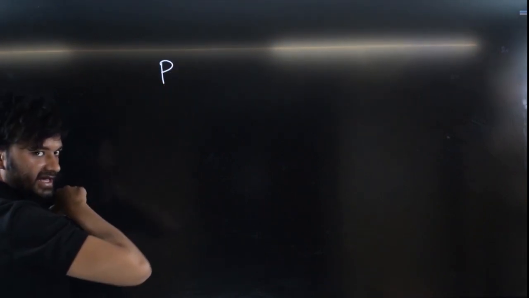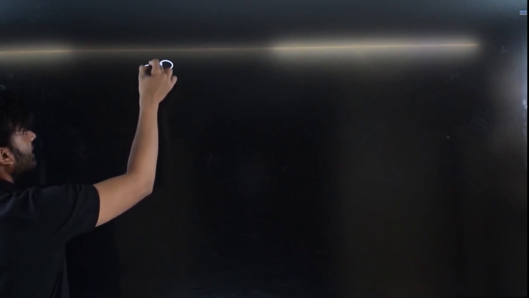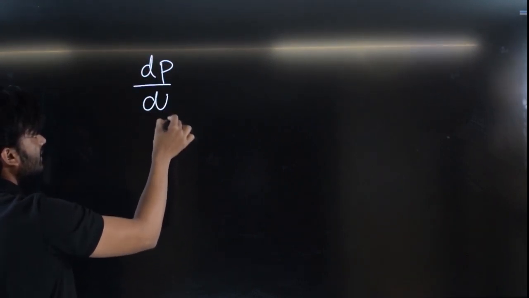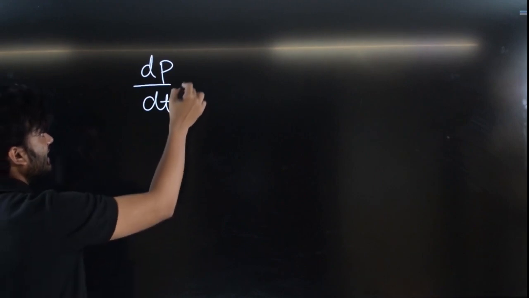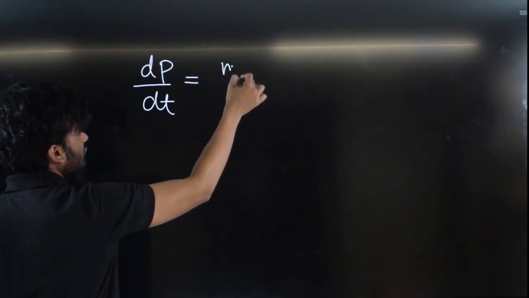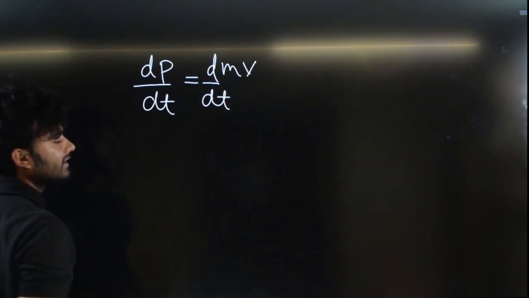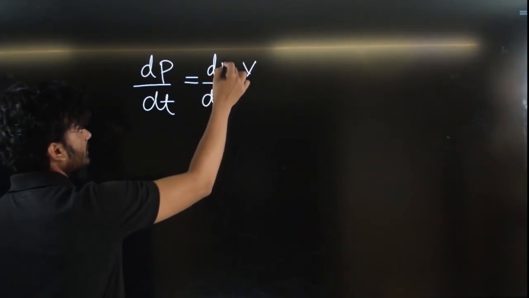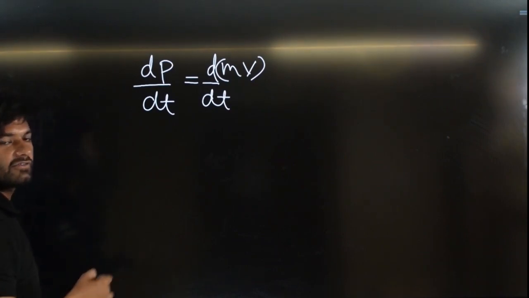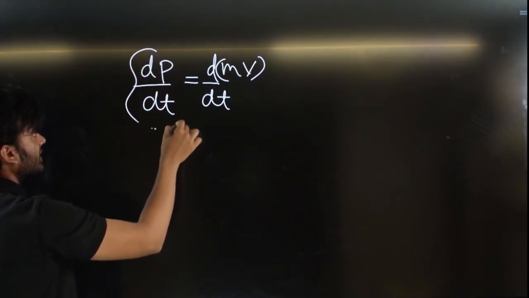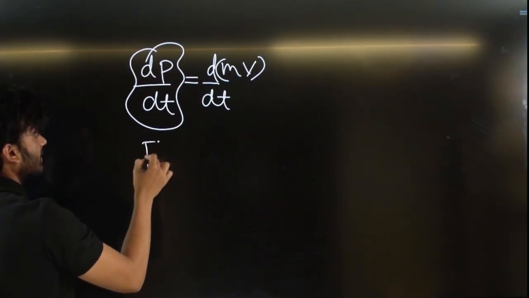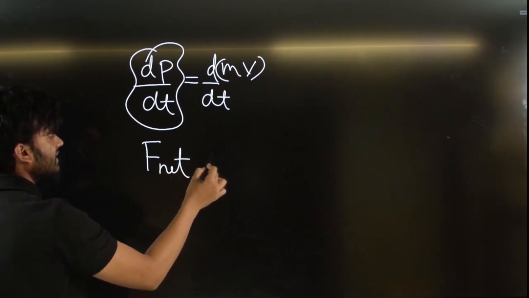The momentum is P. The rate of change of momentum I can write as dP by dt, and the momentum is m into v, which we differentiate with respect to t. This gives force by the definition of Newton's second law.